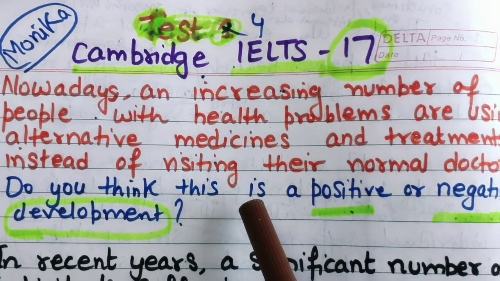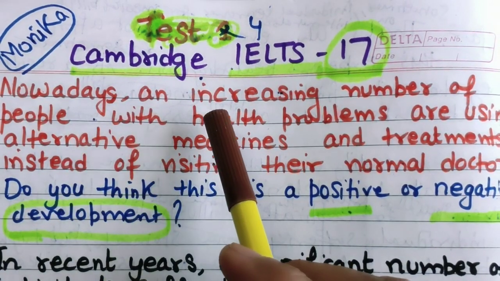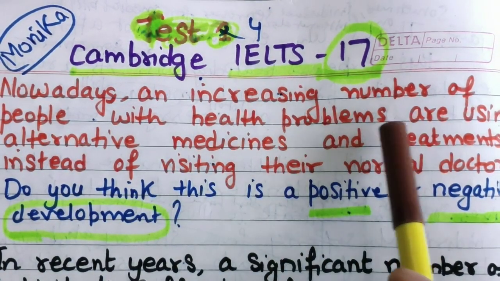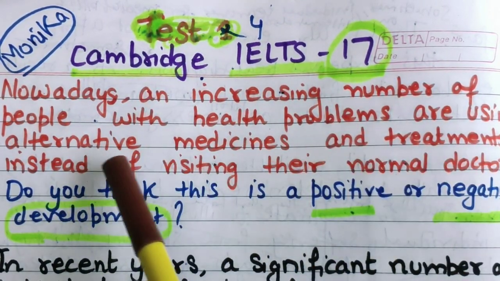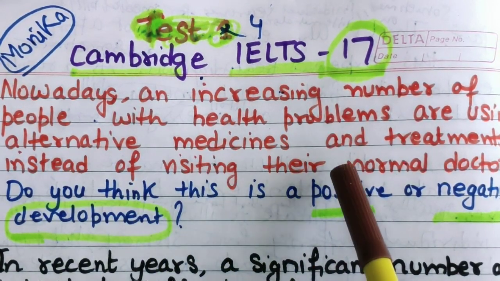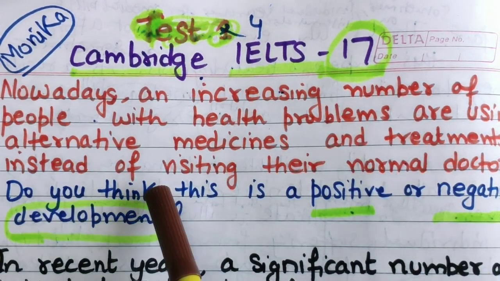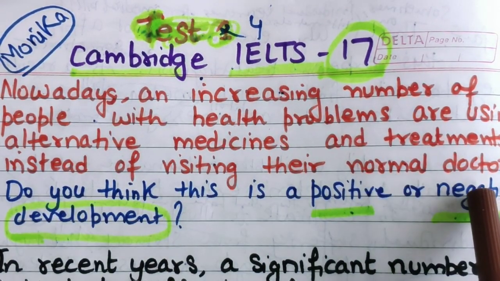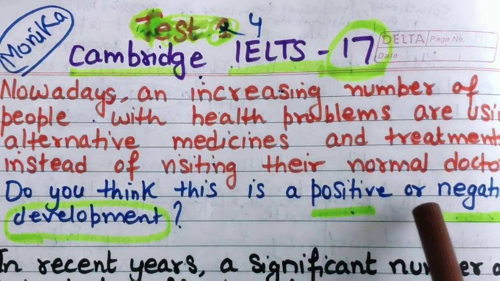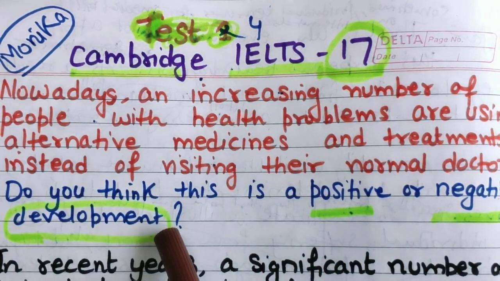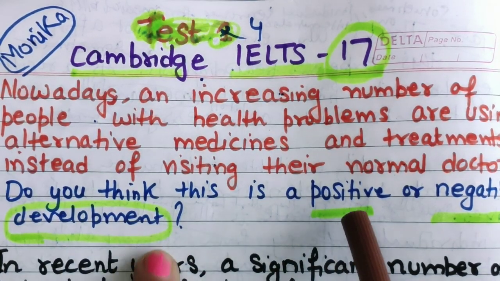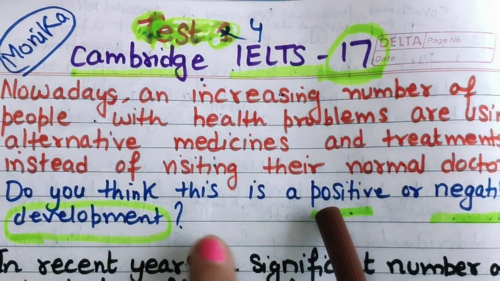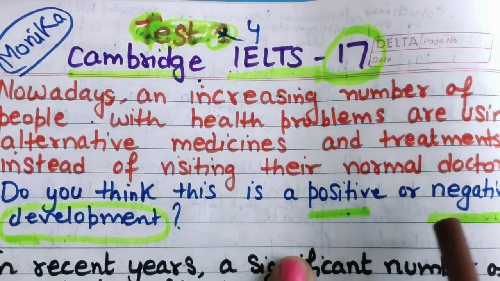So let's read this question statement. Nowadays, an increasing number of people with health problems are using alternative medicines and treatments instead of visiting their normal doctors. Do you think this is a positive or negative development? By reading this, we came to know that this is positive or negative, so we have to select positive or negative.